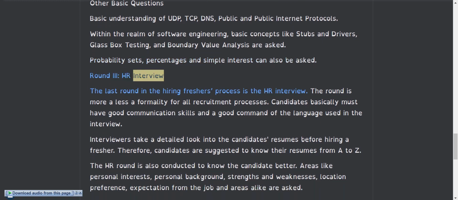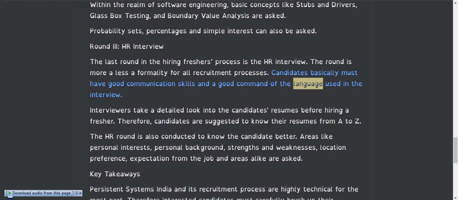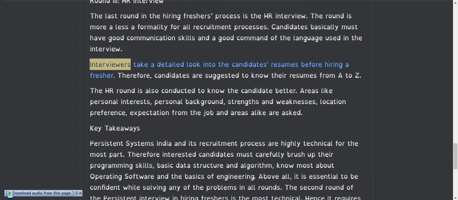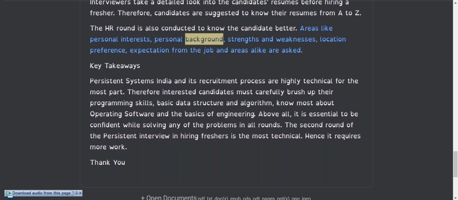Round 3, HR Interview. The last round in the hiring process for freshers is the HR interview. The round is more or less a formality for all recruitment processes. Candidates basically must have good communication skills and a good command of the language used in the interview. Interviewers take a detailed look into the candidates' resumes before hiring a fresher. Therefore, candidates are advised to know their resumes from A to Z. The HR round is also conducted to know the candidate better. Areas like personal interests, personal background, strengths and weaknesses, location preference, expectations from the job and areas alike are asked.